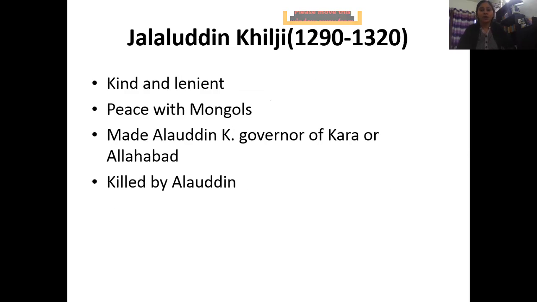Now, after him, we see a different dynasty of Turks coming to power, the Khilji. The king was Jalaluddin Khilji, a very kind and lenient man, who brought peace with the Mongols also. Through the entire Delhi Sultanate, there is the problem of Mongol threat and invasion, and making peace with the Mongols was a big thing in itself, and that Jalaluddin did. Nonetheless, he was killed by his own nephew, Alauddin Khilji.